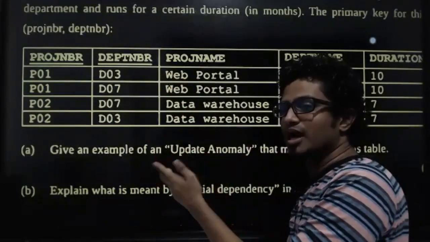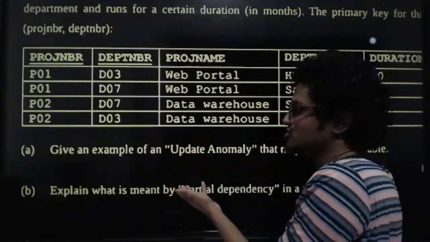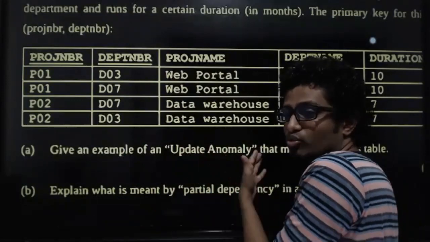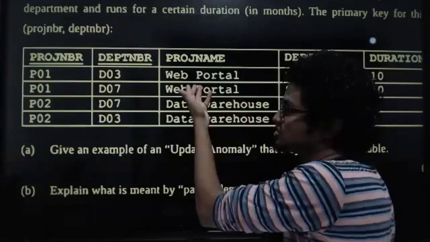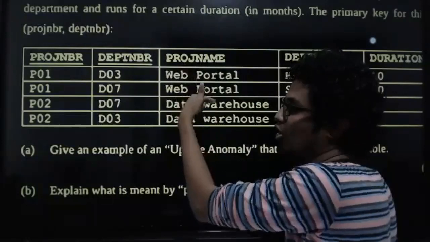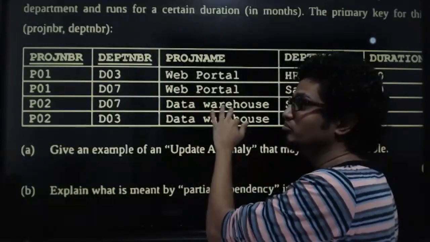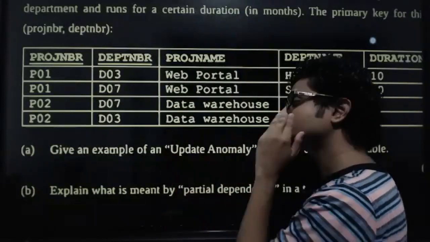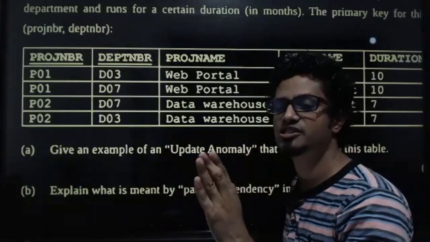Updating had a problem, right? So when you had a problem, you call it update anomaly. One example is trying to change the project name. You have to change all the occurrences. If you have missed to do so, if you have changed only one, in that case, it is an update anomaly. Is this crystal clear to all of you kids?